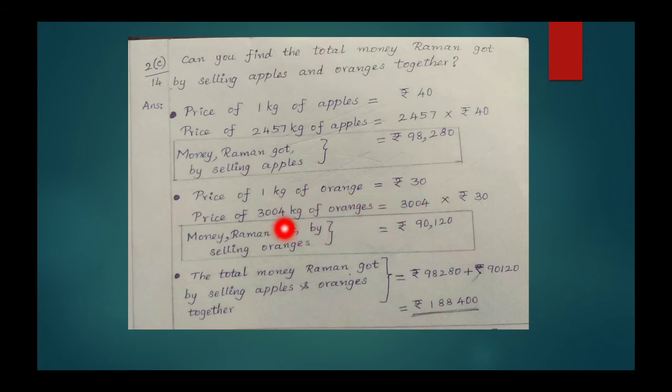Price of 1 kg of orange is equal to rupees 30. So price of total quantity of oranges is 3004 kilogram in total, multiplied by price of oranges for 1 kg, rupees 30. So multiplying these two numbers, we get rupees 90,120. So this is the amount Raman got by selling oranges. So the total money Raman got by selling apples and oranges together is equal to sum of 98,280 and 90,120. So we get rupees 1,88,400 in total. So this is the required answer.